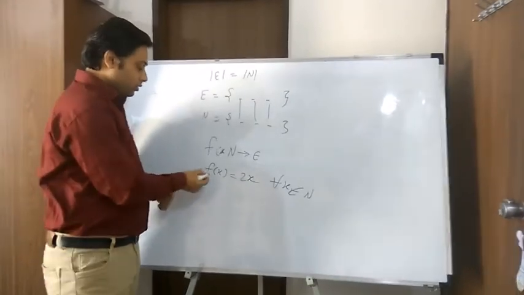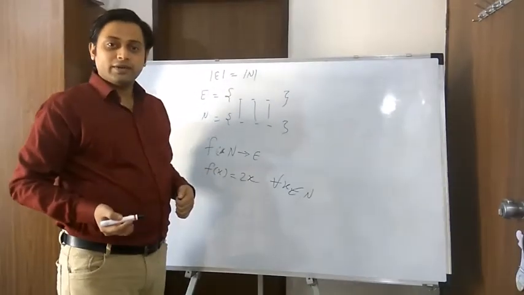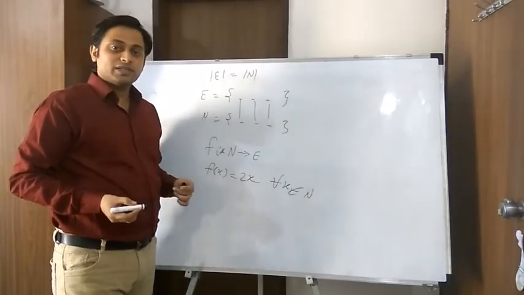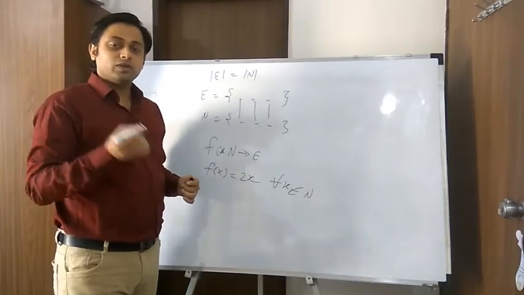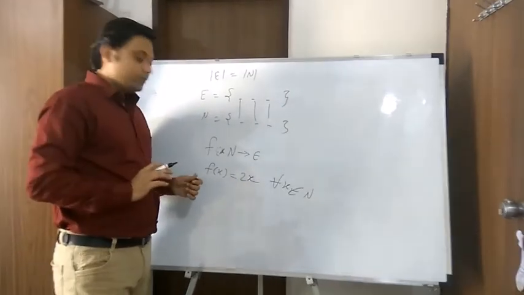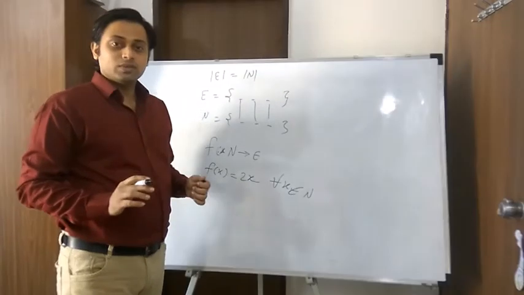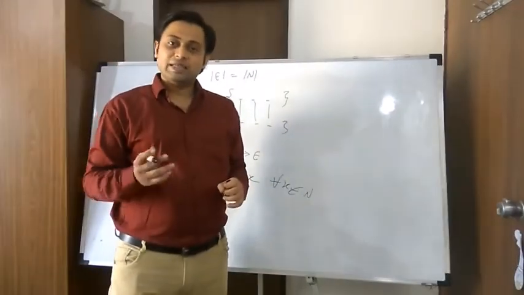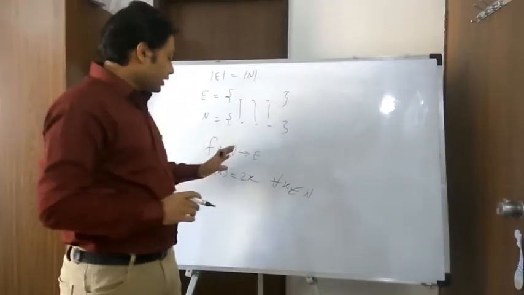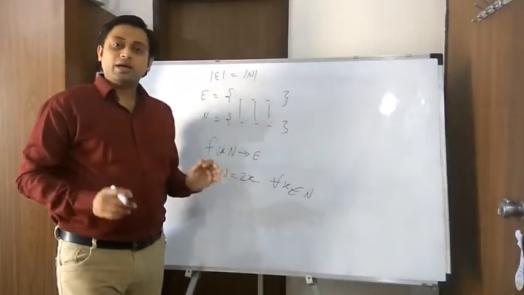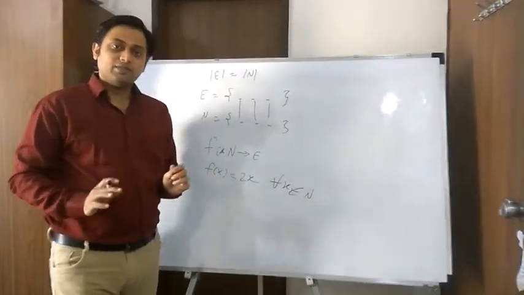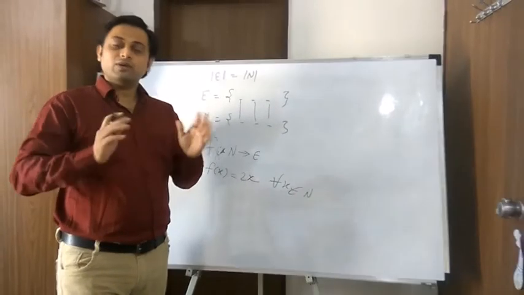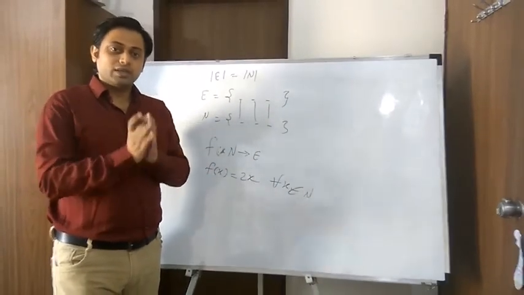So what is the nature of this function f? The nature of this function is bijection, that is one-to-one onto. Don't worry if you are not following these terms. What function means, what bijection means, we are going to see these terms in the next unit, second unit. So for us, a function means a mapping and a bijection means a perfect mapping,